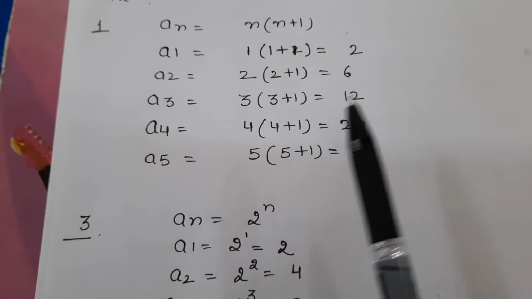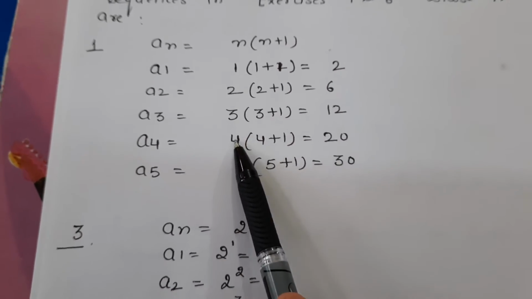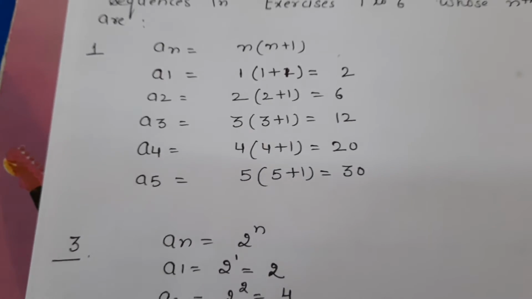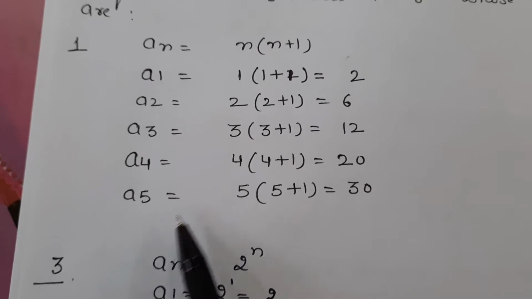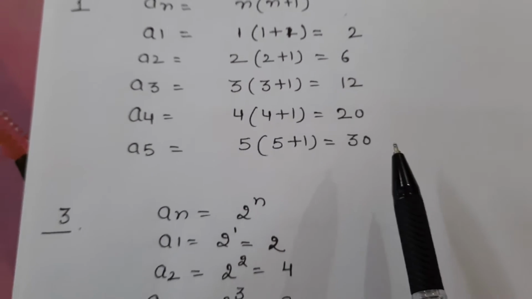3 into 4, 12. For a4, the fourth term, we'll put n equal to 4. So this is 4 into 4 plus 1, 4 into 5, answer is 20. For a5, we put n equal to 5. So this is 5 into 5 plus 1, 5 into 6, answer is 30.